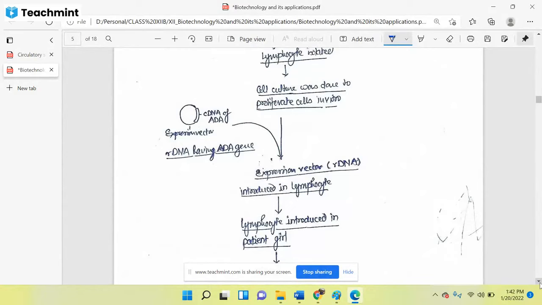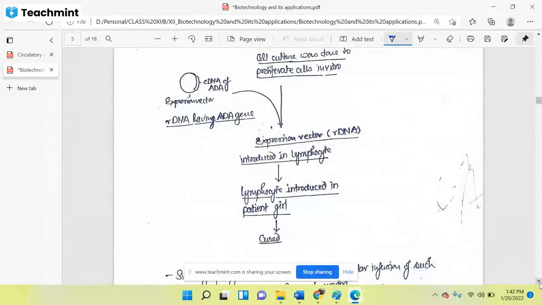So these lymphocyte cells which are having this recombinant DNA will start producing the ADA gene. Okay, so now here this lymphocyte was introduced, then what happened? The expression vector was introduced in the lymphocyte. This lymphocyte started the production of adenosine deaminase protein. And after production, when they checked the expression, they took the lymphocyte, and the lymphocyte was injected in the girl's body.